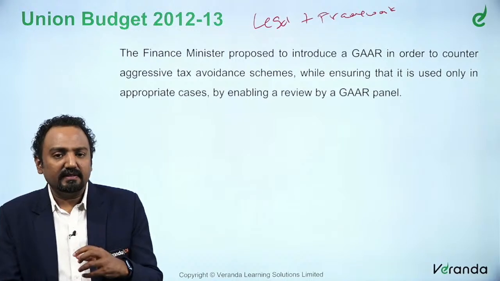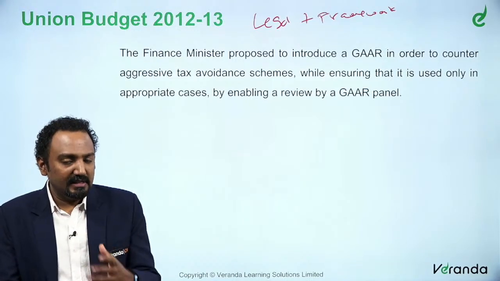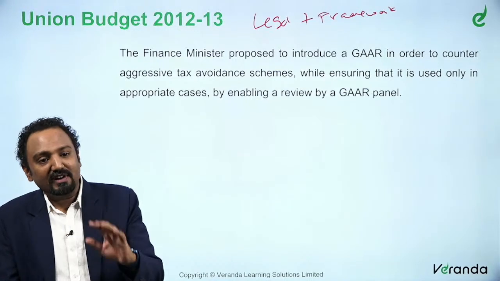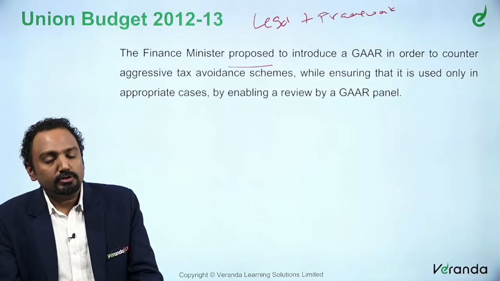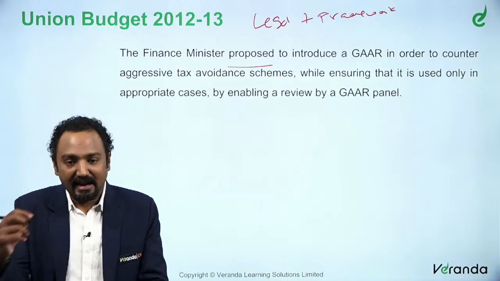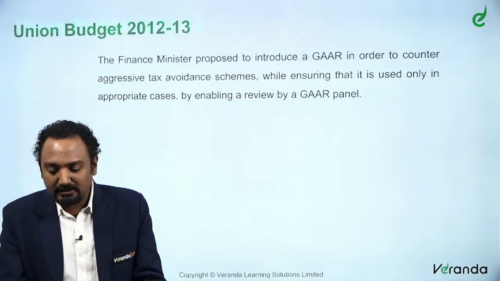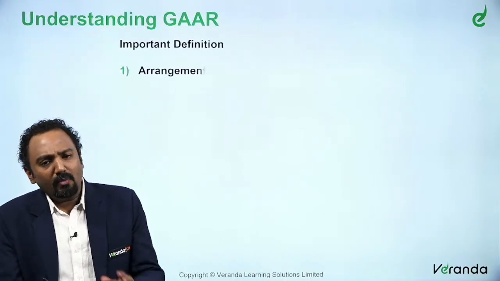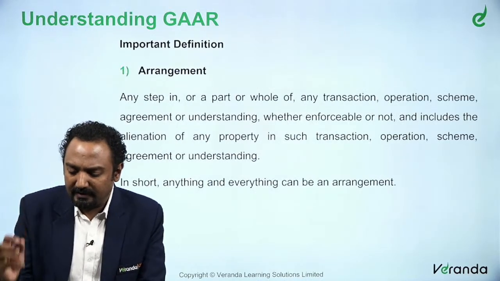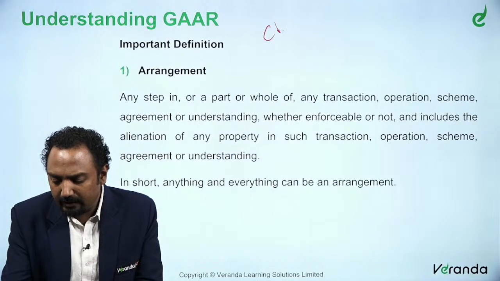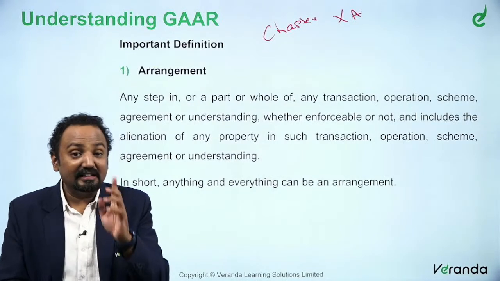Such activities made the government think and say, let's not wait for the Direct Tax Code, let's propose it right away. So it was proposed to create a general anti-avoidance tool against tax avoidance schemes. Now when you speak about GAAR, we'll first understand it is covered under Chapter 10A of the Income Tax Act.